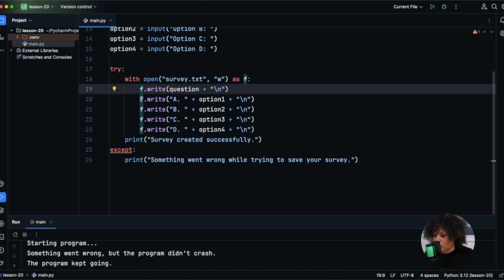And so what you want to be thinking about when you're programming is, you think ahead: what could go wrong? And how do I keep the program running if it does go wrong? Or should the program continue to run? Is this kind of like an error that is not recoverable? So these are just things that you want to be thinking about as you grow as a programmer, okay?